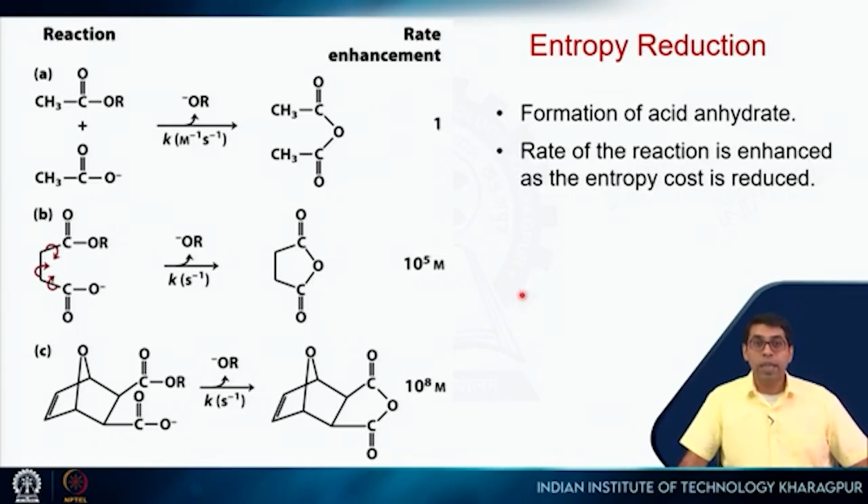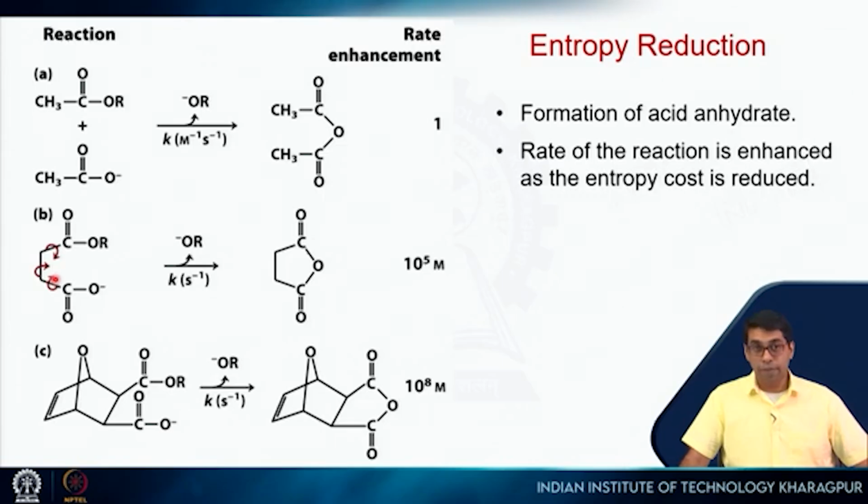Another mechanism that enzymes use is entropy reduction, and this becomes useful for reactions where you have two different components, so A plus B, right? So if you look at this reaction, this is the formation of an acid anhydride, right? So two molecules, this will attack here, this OR group will leave, so you will get the formation of this acid anhydride. So if the rate is 1, instead of two different molecules, if we put them together, so if we join these two carbons by a bond, then it will look something like this, right?